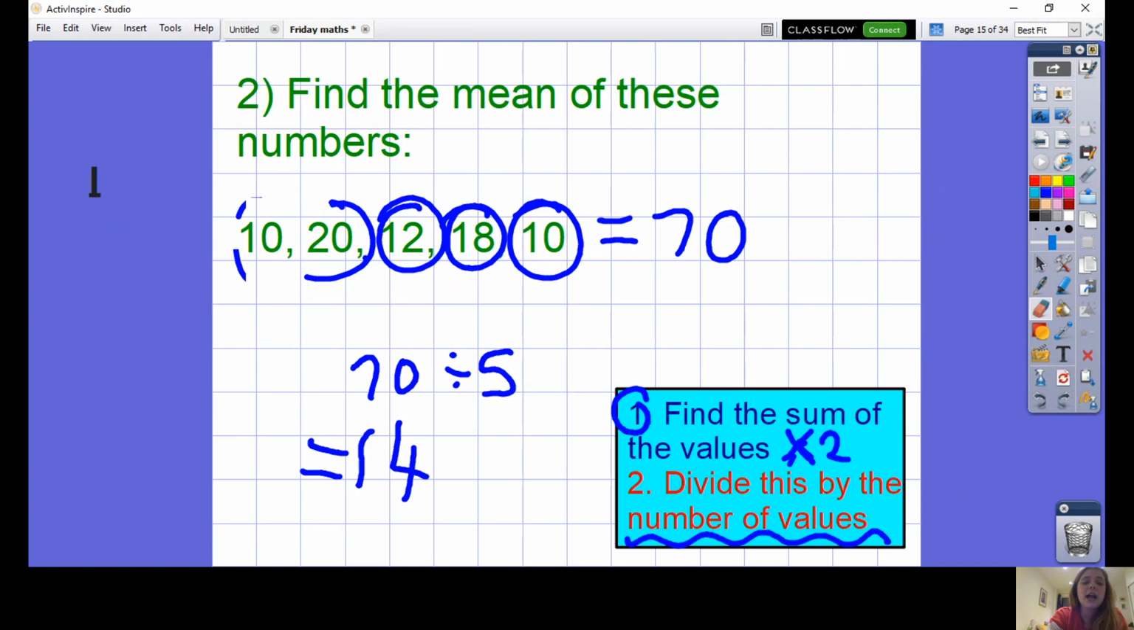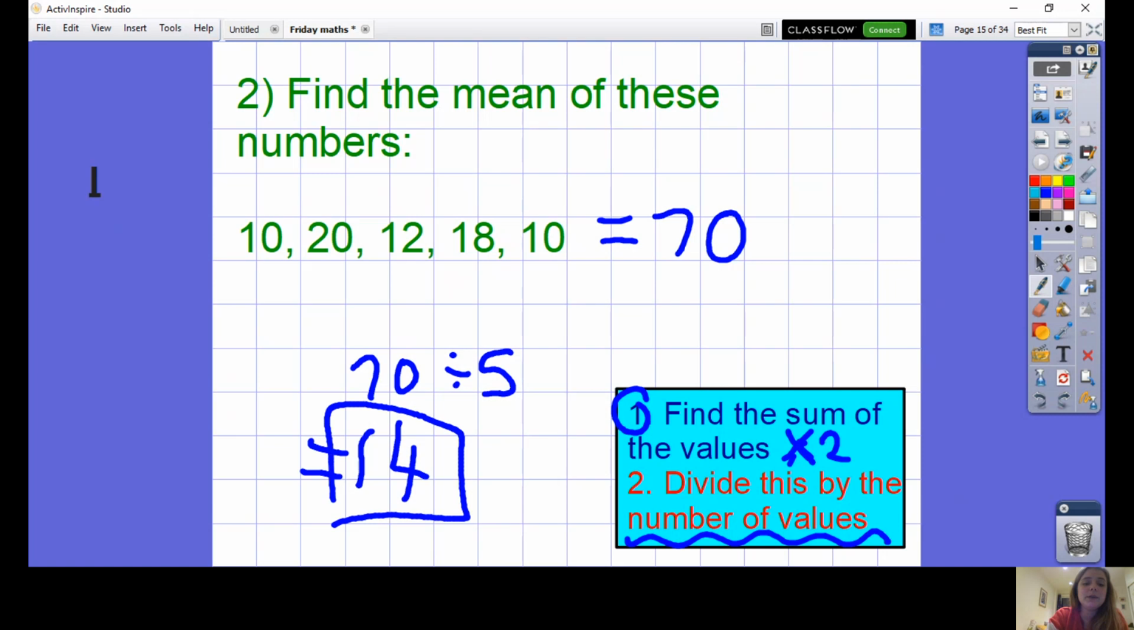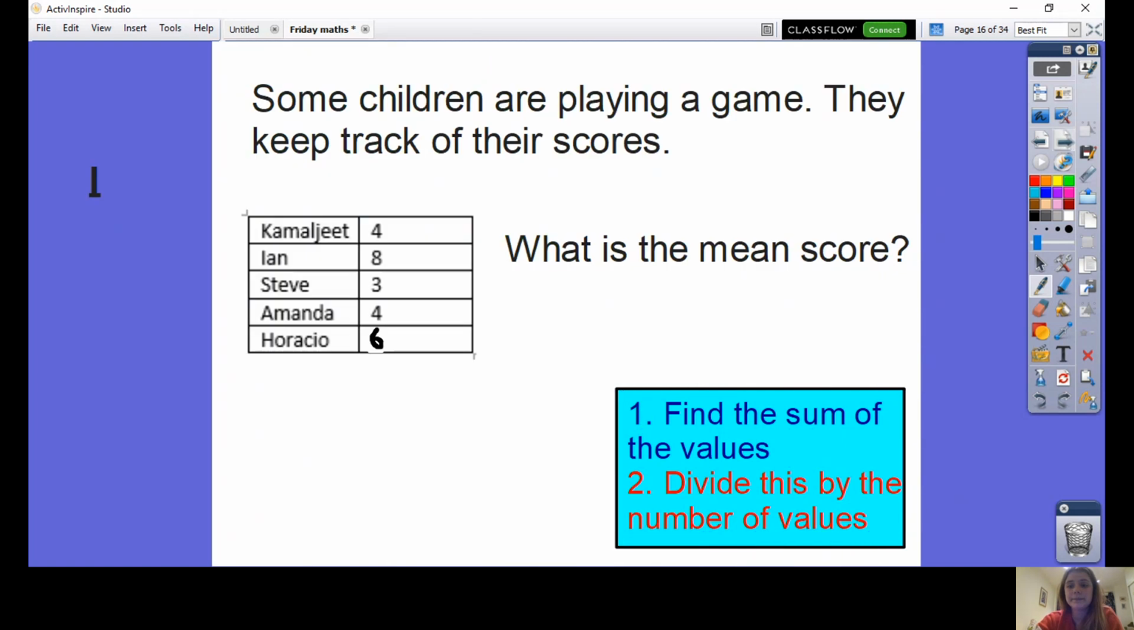When you're looking to check if your answer is sensible, what you can do is look at the numbers that you've got and make sure that your number fits in between that sequence. It shouldn't be smaller than the smallest or larger than the largest. My smallest is 10 and my largest is 20. Is 14 in the middle of those? Yes. Okay, so it's a plausible answer.